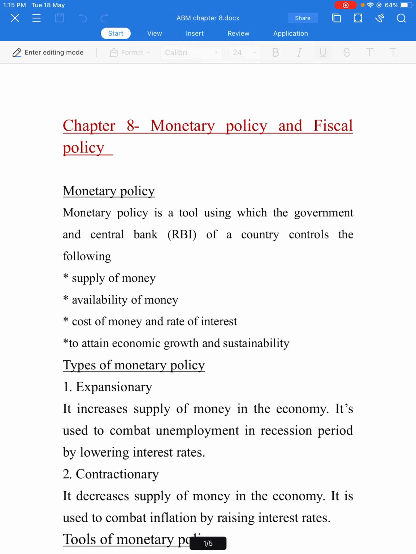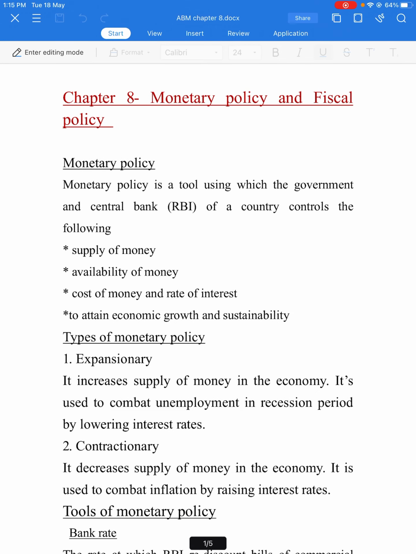I am only discussing the theory part now. Numericals and case studies will be discussed later. Maybe I will not be able to complete it before the exam, but it will be useful for next year's exams.